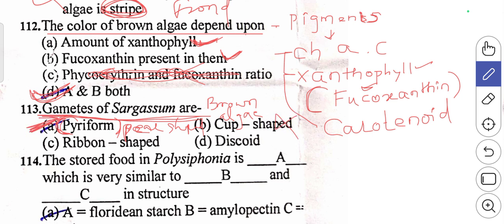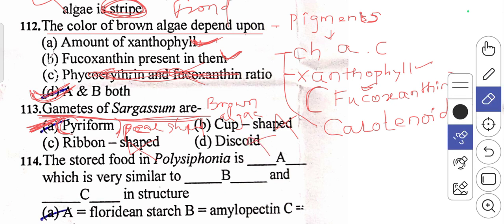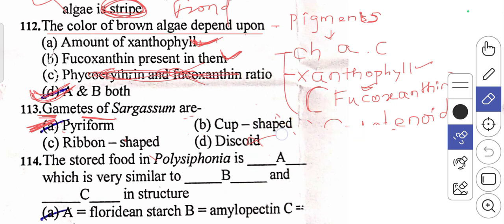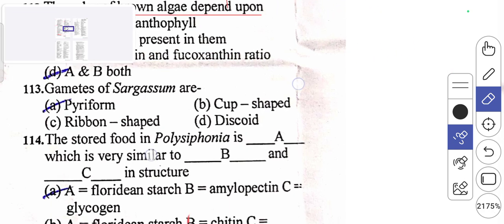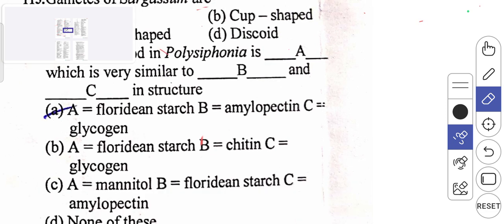Cup shaped is also wrong. Ribbon shaped, wrong. Discoid is wrong. So for this 113th question, the right answer will be the A option, that is pyriform, as you all know. Pyriform is nothing but the pear shaped structure. So for this one, pyriform will be the right option. We'll discuss the next question, that is the 114th question.